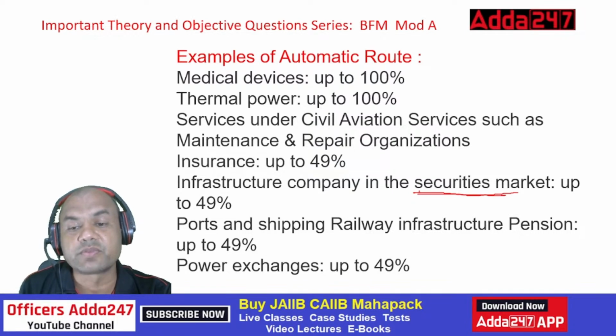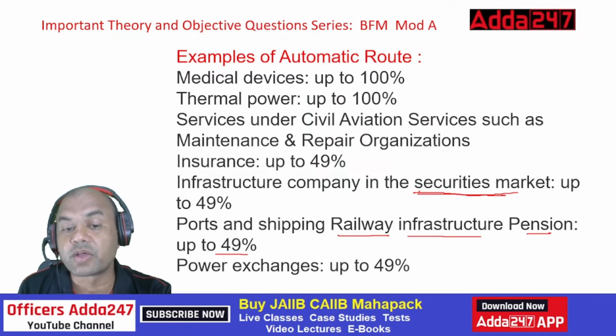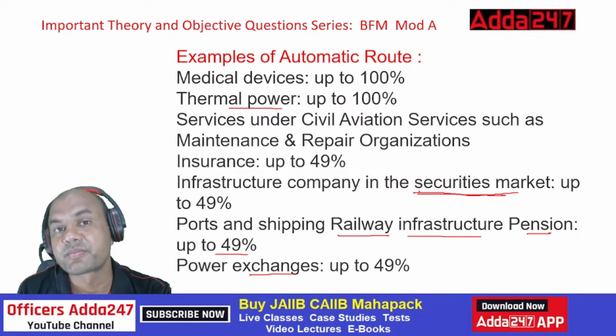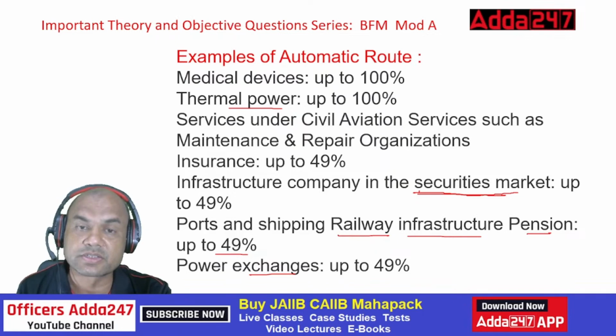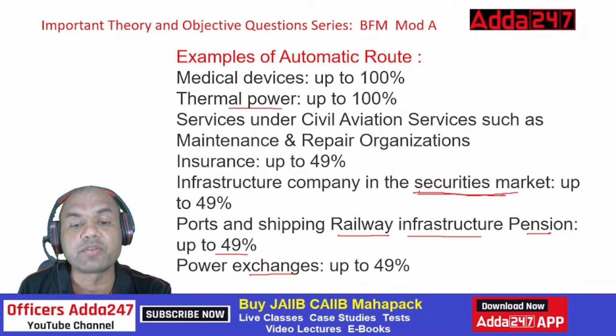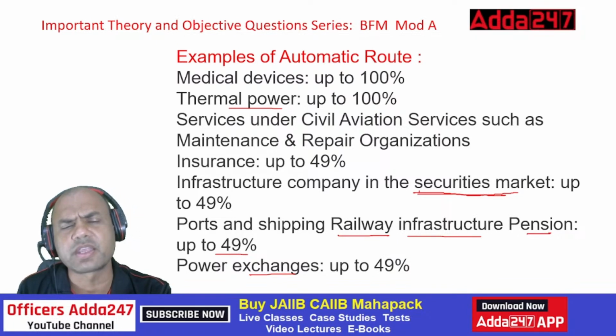So in these infra, railway infra, and even in the pension funds, up to 49%. Power exchanges up to 49. Now look at this, exchanges. Above it was thermal power. This is exchanges. Now what is exchanges? We have various exchanges that deal in power, like we have BSE, NSE who deal in the stock market. Similarly, we have power exchanges and commodity exchanges.